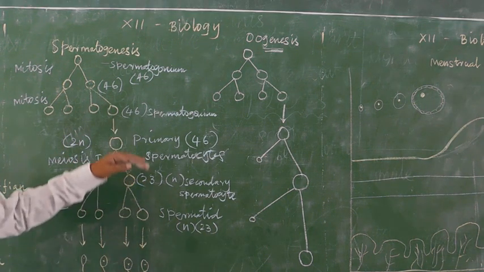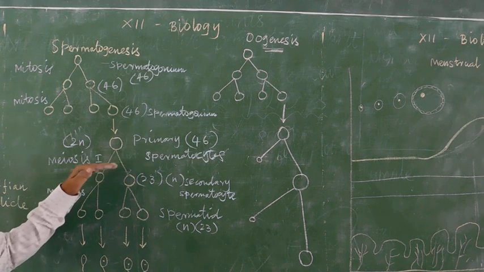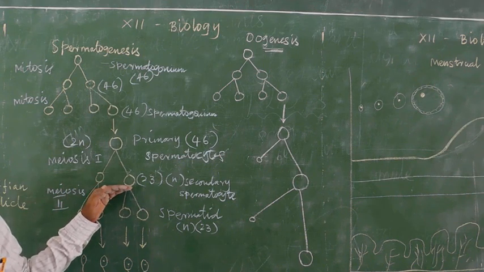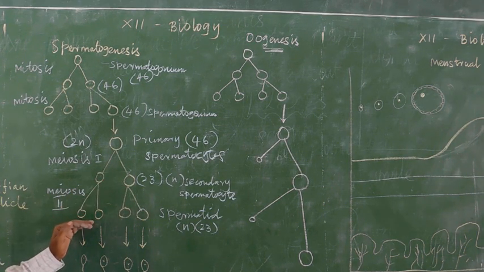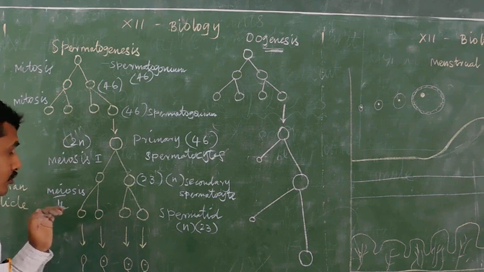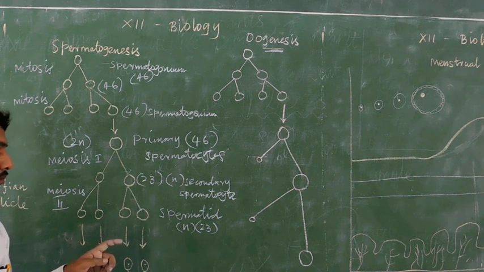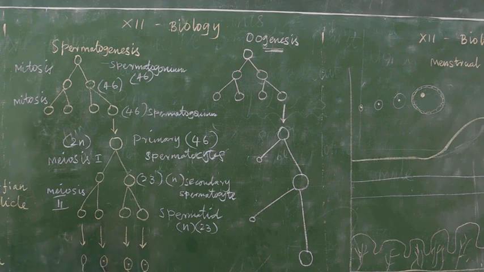So the primary spermatocyte, after meiosis 1 division, forms two secondary spermatocytes, which contain 23 chromosomes. After meiosis 2 division, they develop into spermatids, which have 23 chromosomes. In the spermatid, after the spermiogenesis process, spermatozoa are formed.